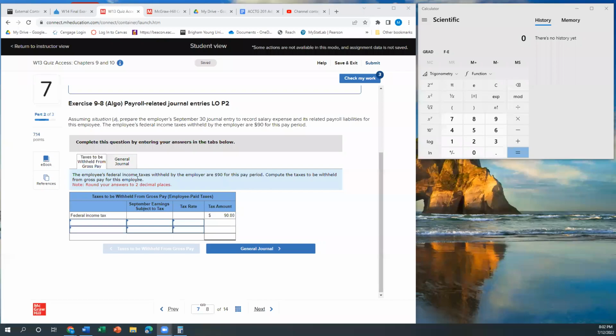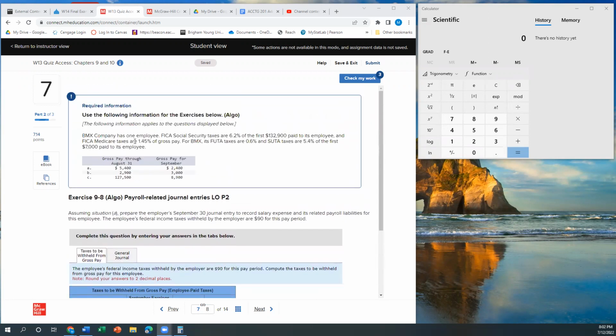Hey everybody, this is question number 7 on the chapter 9 and 10 quiz. This is us preparing our journal entry for salary expense and payroll liabilities for the employee. So I guess we'll just get started. It tells us right off the bat the federal income taxes withheld by the employer are $90 for this pay period. So that's nice of them.